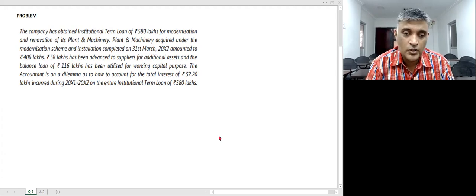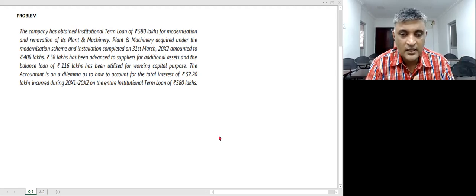So there are two approaches in this problem. Either you can make an assumption that the plant and machinery acquired for the modernization and the renovation is going to take a substantial period of time, and we will take it as a qualifying asset. Similarly, the advance paid to suppliers for those additional assets, even that will take a substantial period of time. So we will take that as a qualifying asset. Of course, the working capital will be non-qualifying.